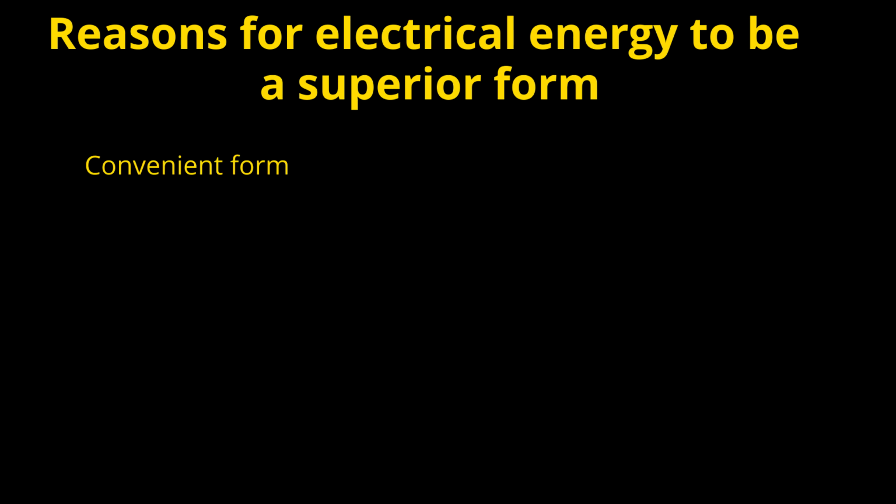It can be easily converted from one form to another. Convenient in the sense that converting any form of energy into electrical energy is convenient. Easy control: control of electric energy is easy compared to various energy resources. Nowadays, the control of electrical energy is mostly done using power electronic equipment. These power electronic equipments like DC-DC choppers, inverters, and AC voltage regulators can be used for the precise control of electric energy.